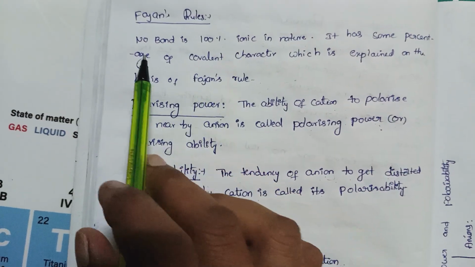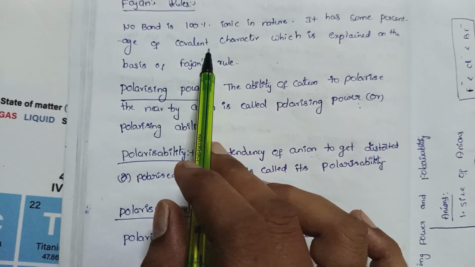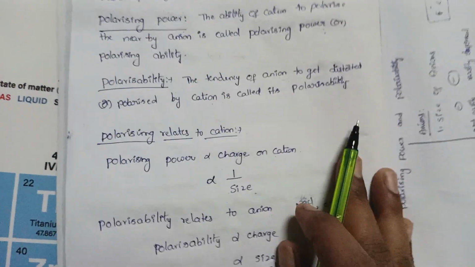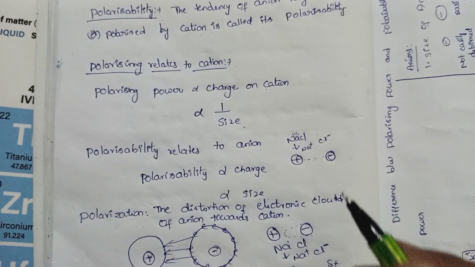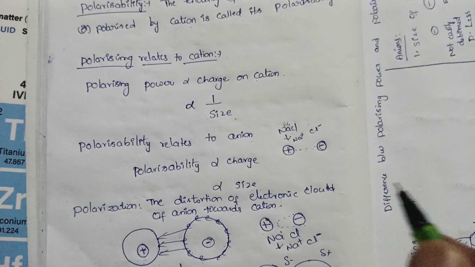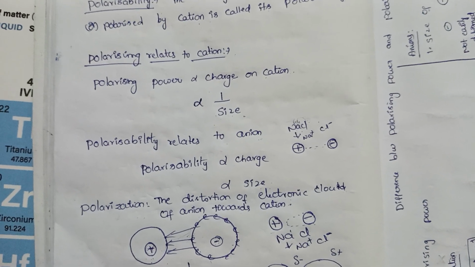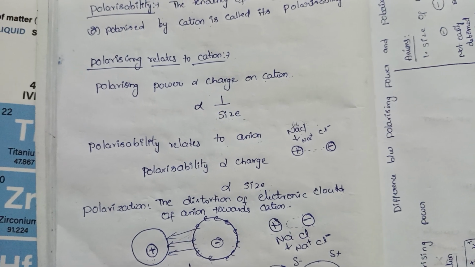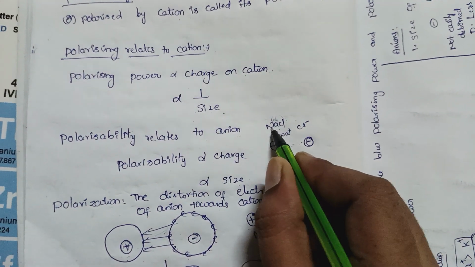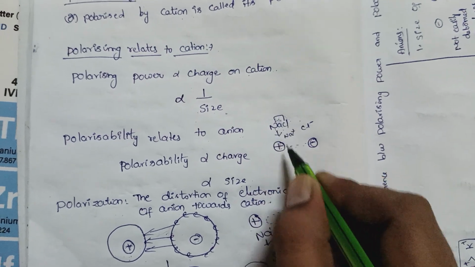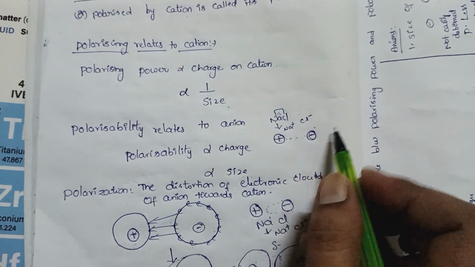Fajan's rule states that no bond is 100% ionic in nature. It has some percentage of covalent character. So, what is an ionic bond? An ionic bond is defined as the complete transfer of electrons from one atom to another atom. One atom loses electrons, another atom gains electrons. That is called an ionic bond.